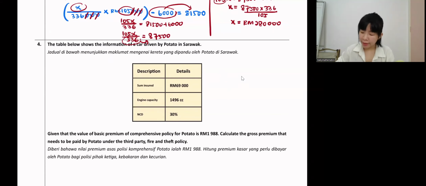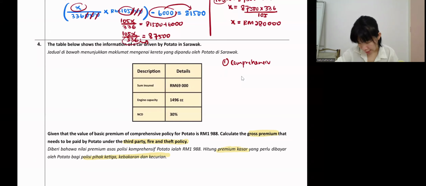They want us to find the gross premium. Gross premium means the final amount after NCD, after discount. Under the third party fire and theft policy. So which motor insurance is this? We have the first one, comprehensive.